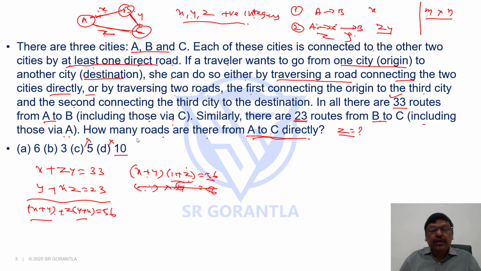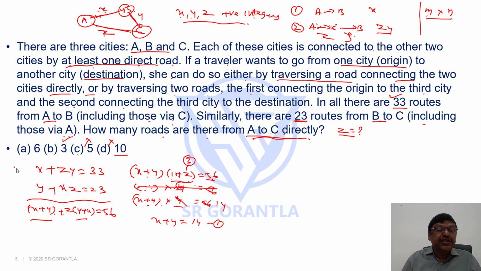Next. What if this is 3? If it is 3, this will be 4. Is 56 a multiple of 4? Yes, because 4 times 14 is 56. So if I take 4, X plus Y into 4 equals 56. We are getting 4 means we are taking Z as 3. If Z is 3, X plus Y into 4 is 56, means X plus Y is 14. X plus Y is 14, fine.